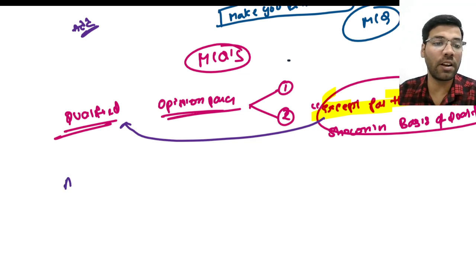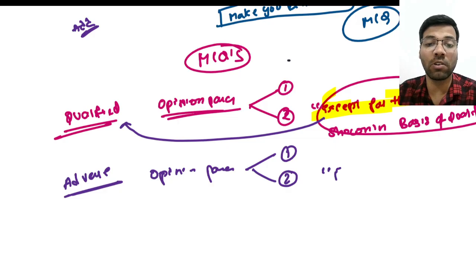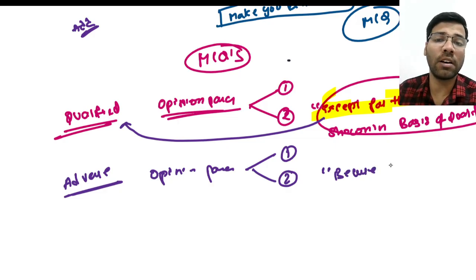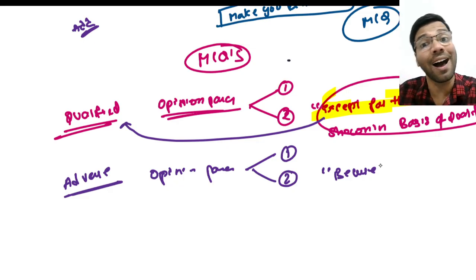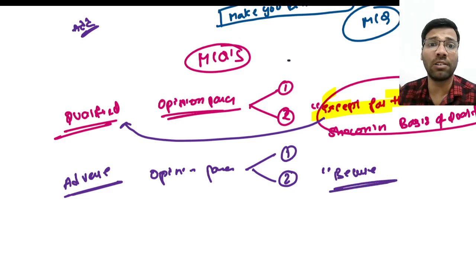Second one is, whenever an adverse opinion is given, your opinion paragraph, the first will not change, and the second will start with: because of the effects shown in the basis of adverse opinion paragraph, the financial statements are materially misstated. In the qualified case you say that except this balance everything is correct. Here you say that because of this everything is wrong.